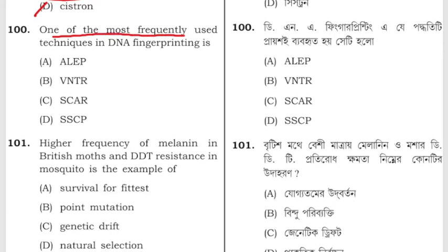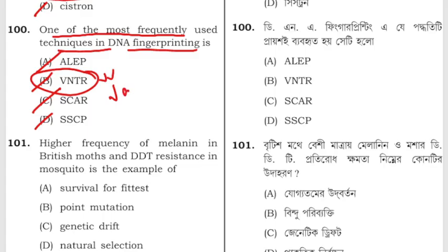One of the most frequently used techniques in DNA fingerprinting is AFLP, VNTR, SCAR, SSCP. The correct answer is VNTR, variable number of tandem repeats.